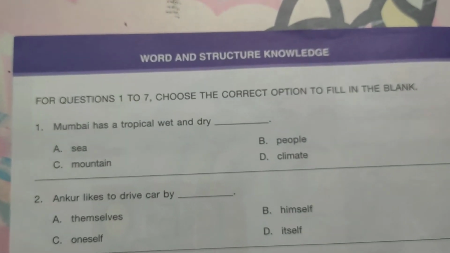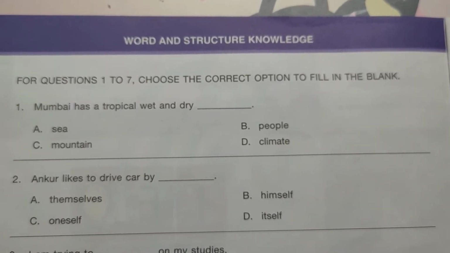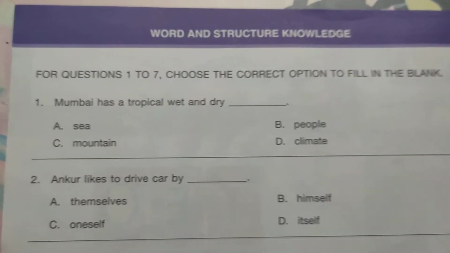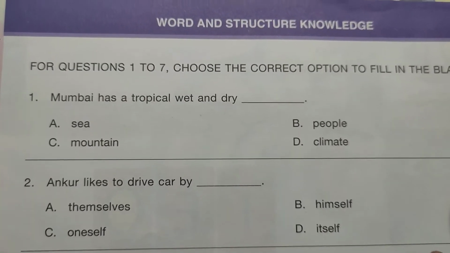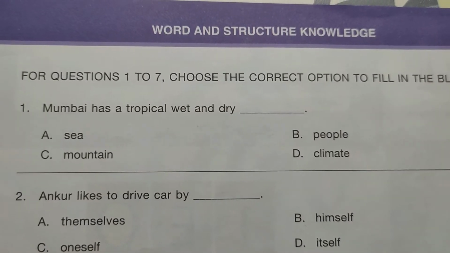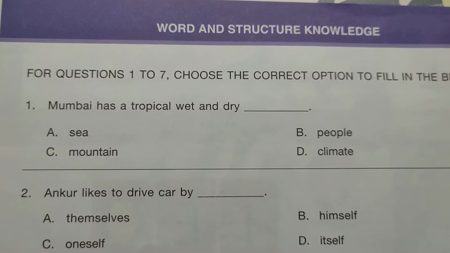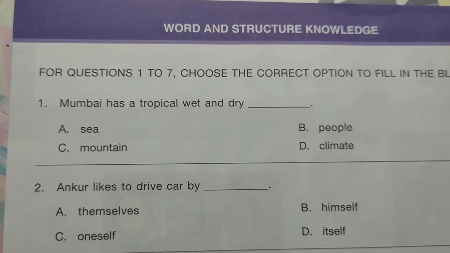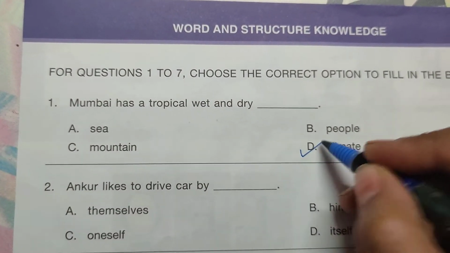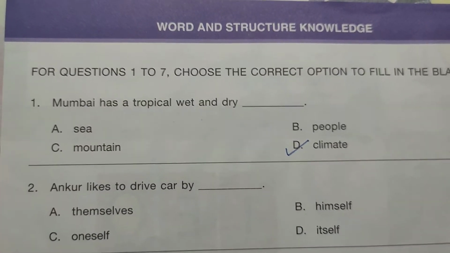So the first part is based on word structure and knowledge. For questions 1 to 7 you have to choose the correct option to fill in the blank. The first question is, Mumbai has a tropical wet and dry dash, and the options are A, sea, B, people, C, mountain, and D, climate. And the correct answer here is D, climate. Mumbai has a tropical wet and dry climate.